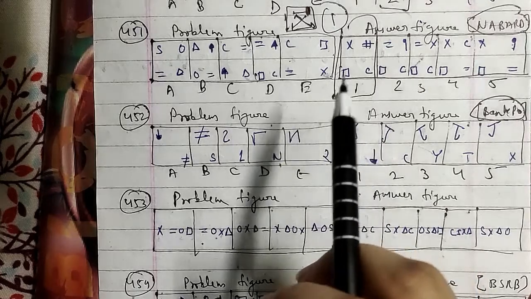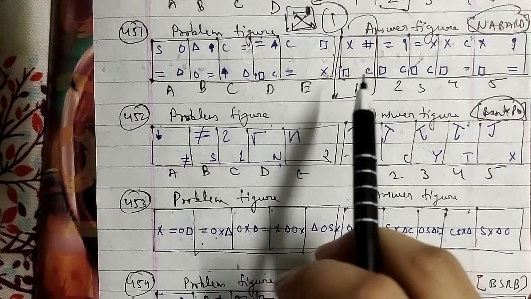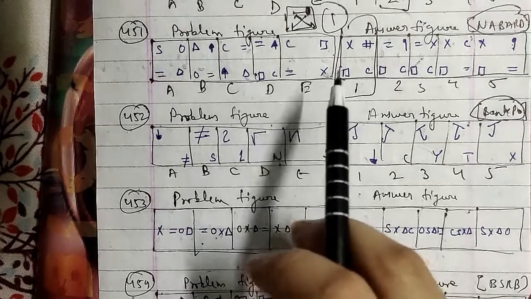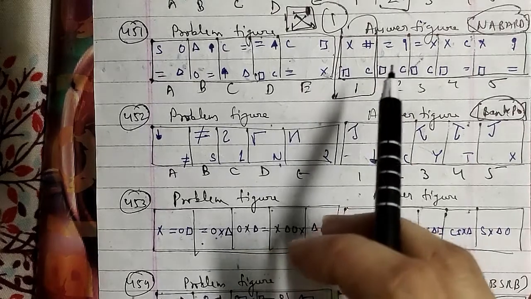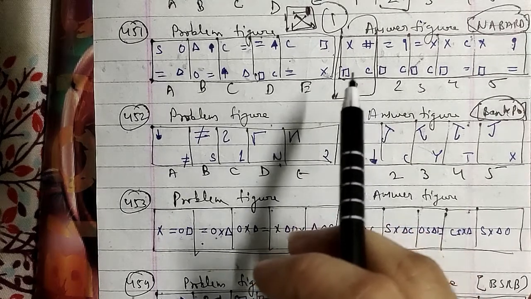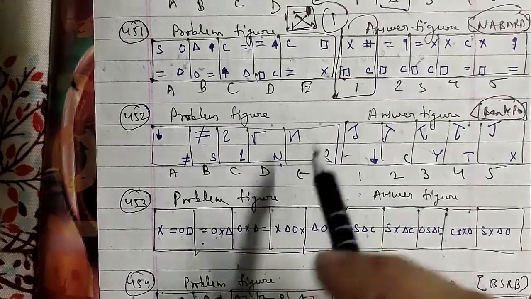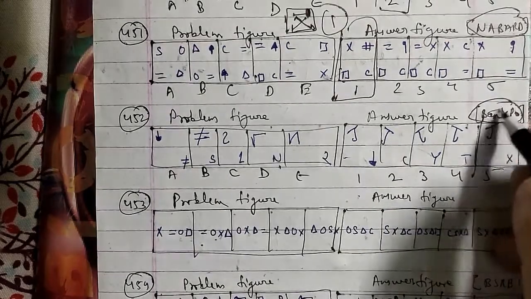In these figures, the two symbols that get inverted upside down interchange positions, and the symbol that comes to the lower position gets replaced by a new one at each step. The bigger symbol becomes smaller, and the smaller one enlarges as well. So after the E figure, we will have the fifth figure, which will be the right answer for this question.